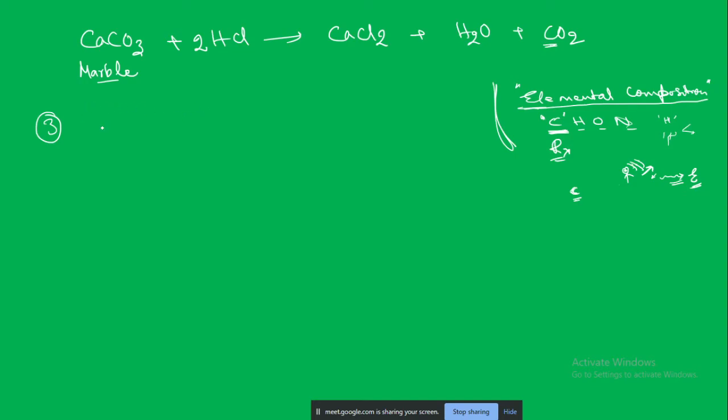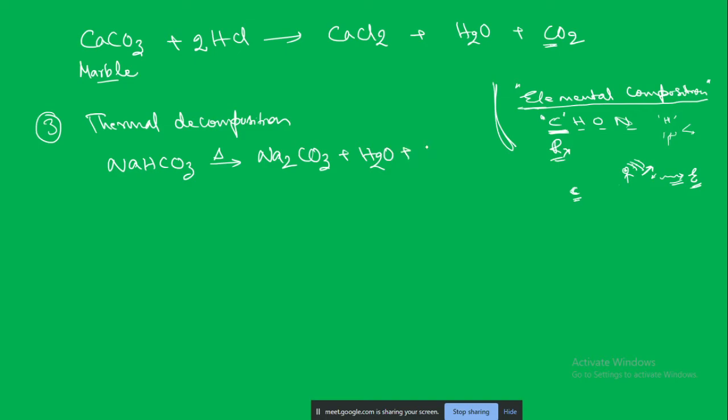Next one. Okay, sir. Next one is thermal decomposition. By this method also we can produce carbon dioxide. So if we take sodium bicarbonate, baking soda, you put that baking soda in baking and cookery. What is happening is that the cakes and bakery stuff become fluffy because they are producing what gas? They are producing carbon dioxide gas.